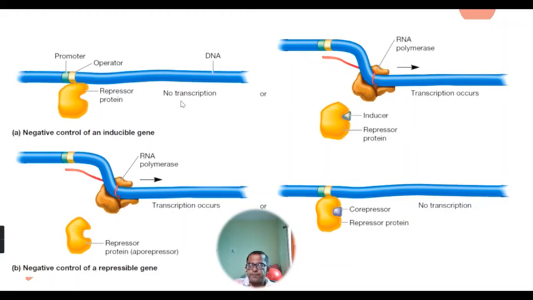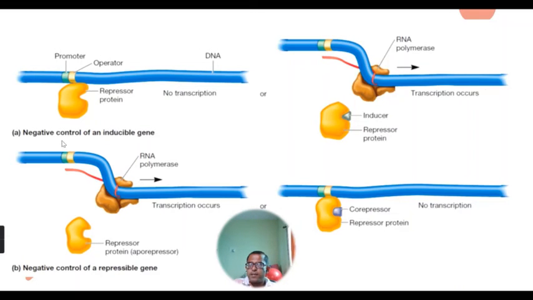If the substrate is available, that substrate acts as an inducer, gets bound to the repressor protein and gets released from the operator site. So the promoter and the operator sites are free. In such conditions, the RNA polymerase enzyme gets bound to the promoter region and begins the transcription process.